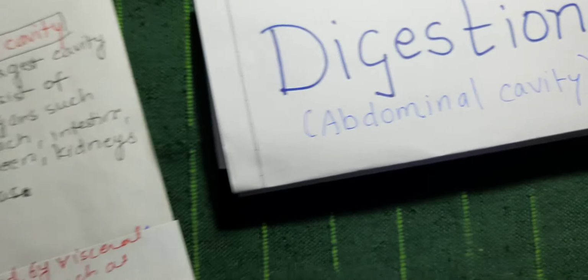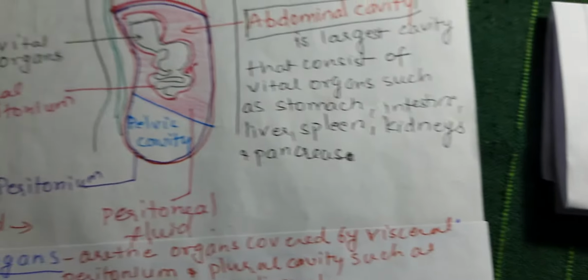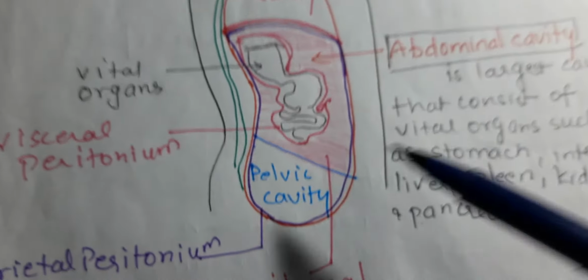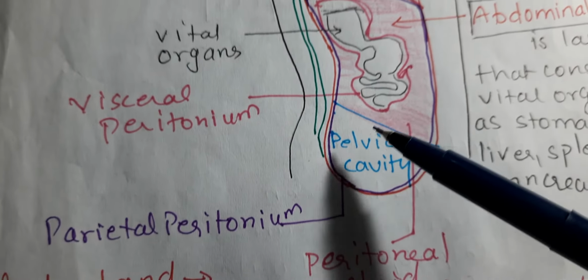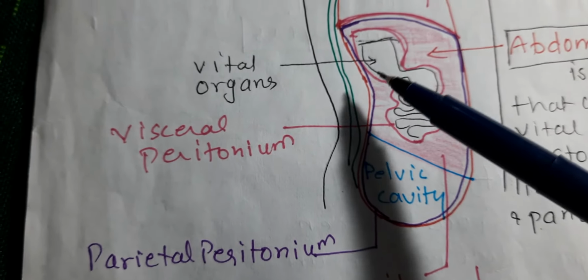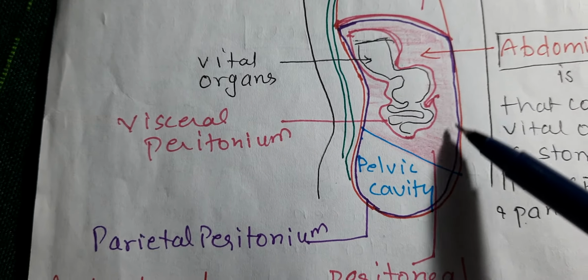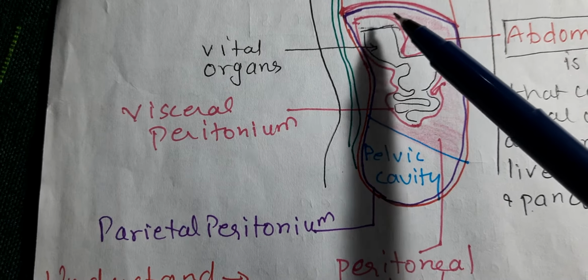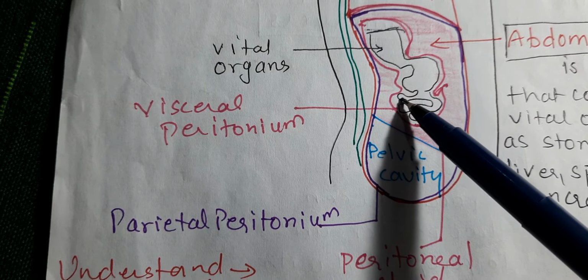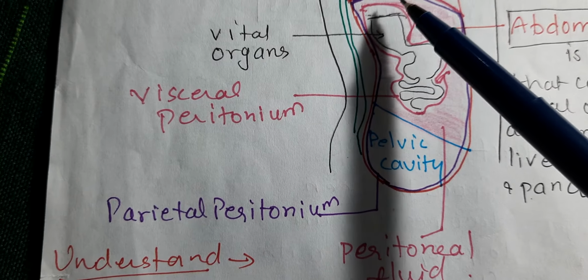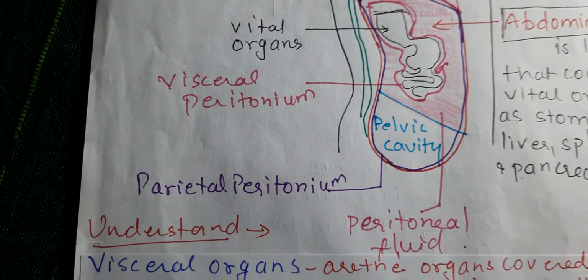If you look at the visceral peritoneum here, you can see the visceral is inside whereas the parietal is outside. The parietal lines the abdominal cavity, whereas the visceral, which is inside, forms the covering of various organs of the digestive system.